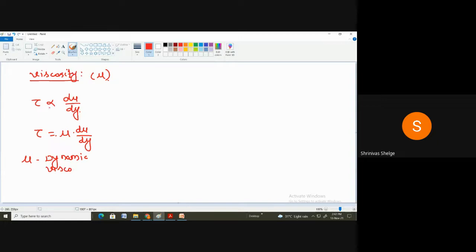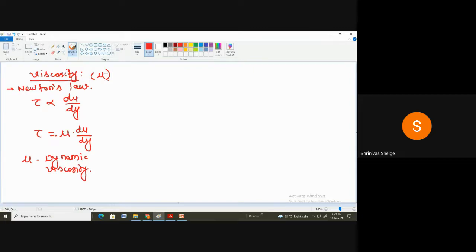So this is the Newton's law of viscosity: shear stress is directly proportional to du by dy. This we have completed.